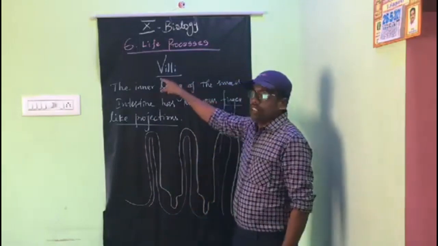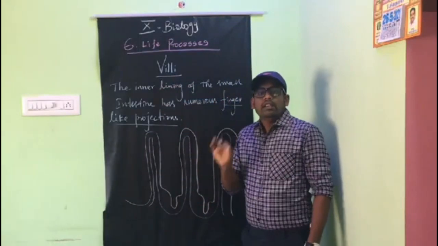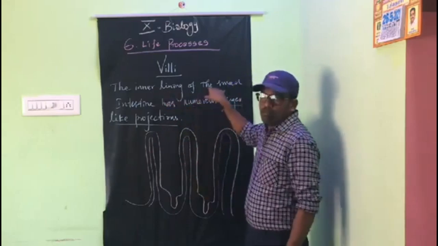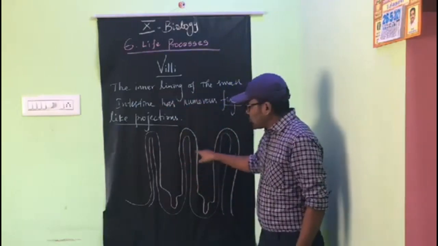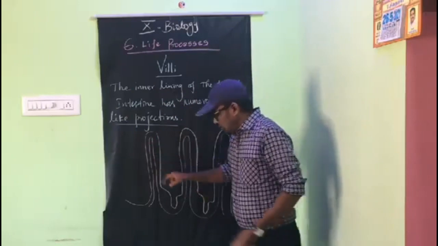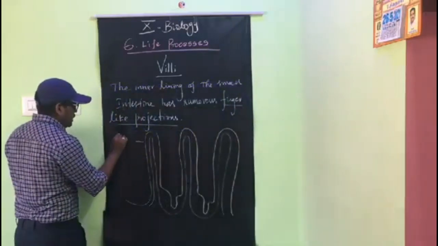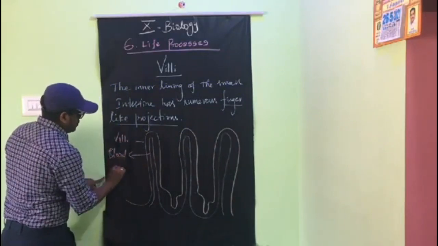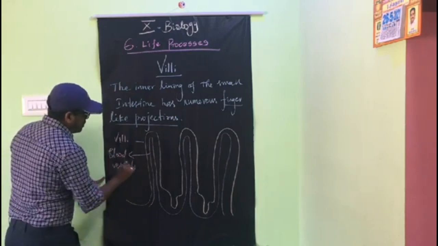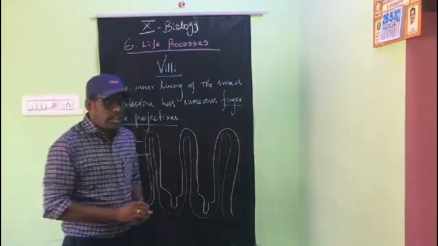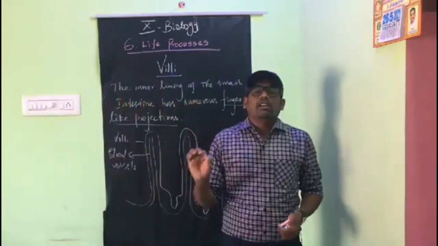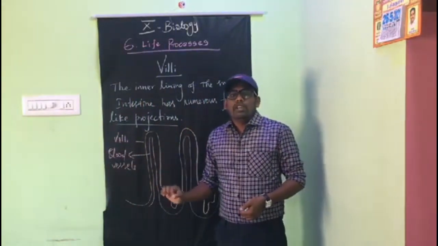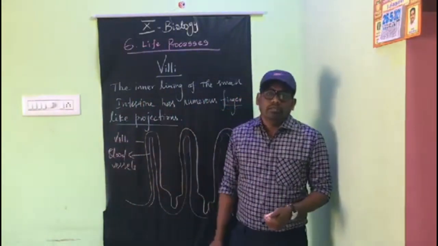Again, now we are discussing villi. Villi are finger-like projections present in the inner lining of the small intestine. This is the structure of the villi. The villi consist of blood vessels. The blood vessels contain blood. The blood contains blood cells. So particularly RBC absorb the digested food and transport it to each and every cell of our body.